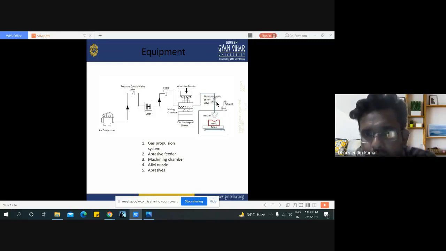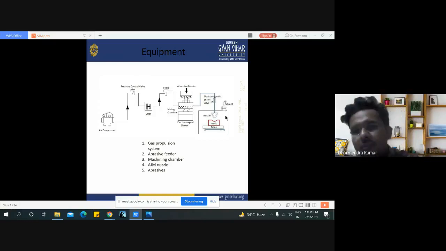Here we use an electromagnetic on-off valve for regulating the high speed velocity of the mixture, which contains air, gas and abrasive particles. Then it finally comes to the nozzle, and from the nozzle it acts on the workpiece for the operation. We also use an exhaust port, where the extra gases or extra abrasive particles exhaust from this side.